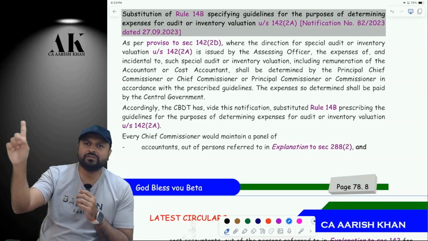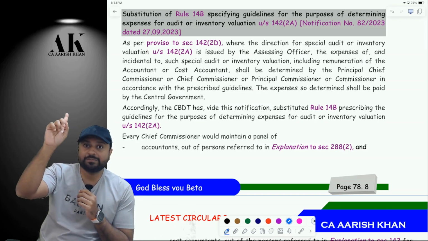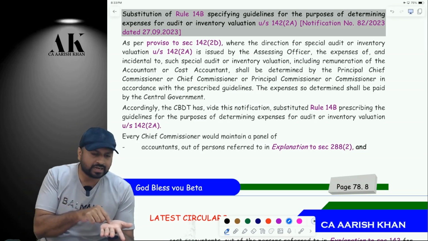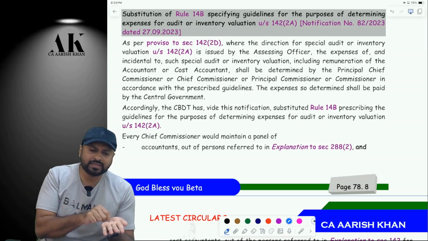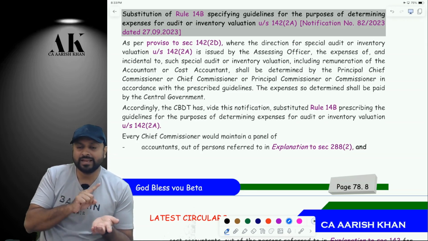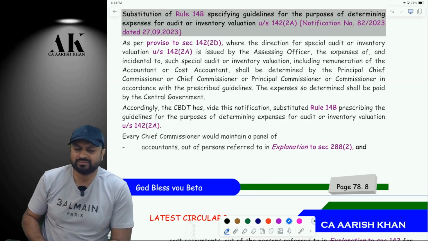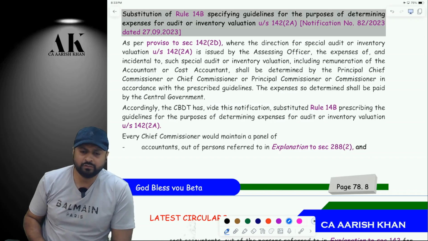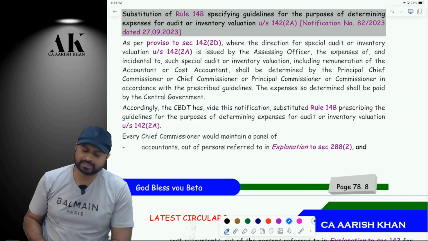We have done one very important section, the special audit section. When the AO is of the opinion that the books of accounts are complex, voluminous, doubts about the correctness, etc. Do you remember that? Yes. Then the AO can direct special audit. Remember or not? And who does special audits? Who will do the special audit? Chartered accountants. And who will nominate the chartered accountants? The Principal Commissioner, etc. will nominate the chartered accountants.